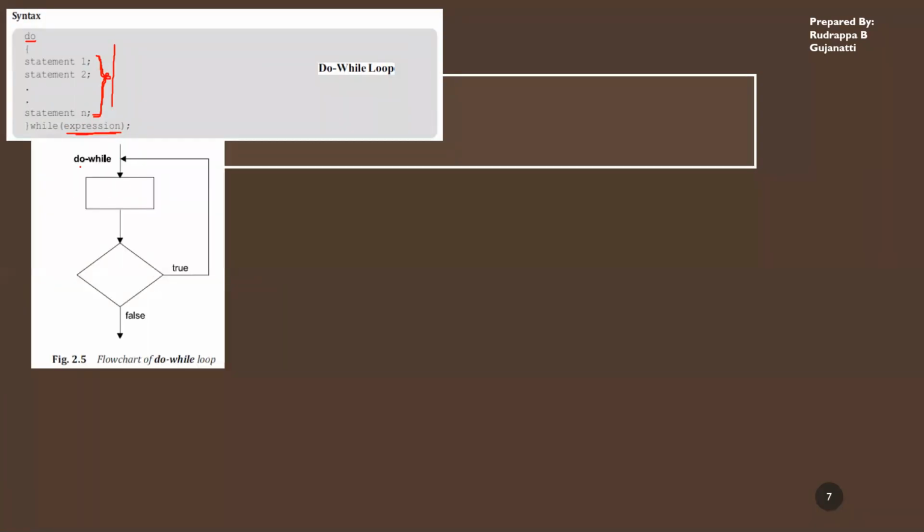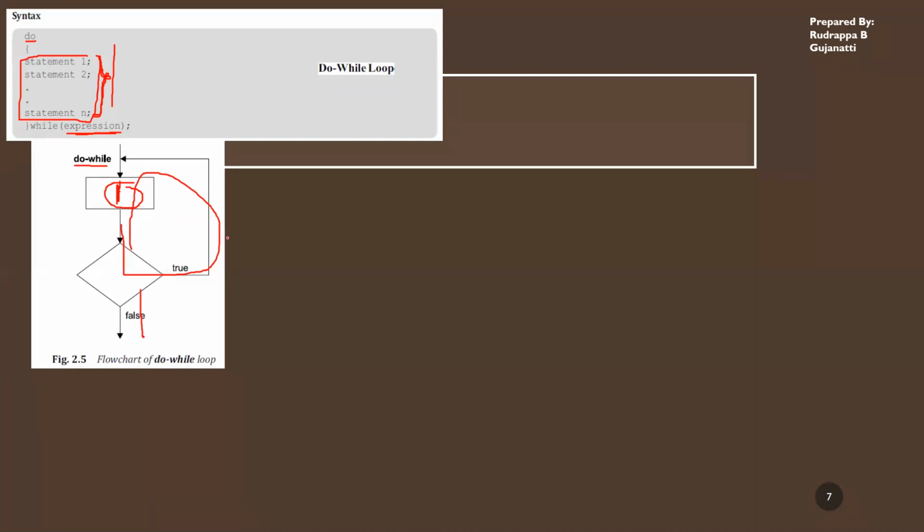So this is how it goes around. You have do while, you have some statements. Before checking the condition, you execute these statements, that is statement 1 to n. You execute these statements and then you check the condition. If it is true, then you continue the execution. If it is false, you come out of the do while loop.